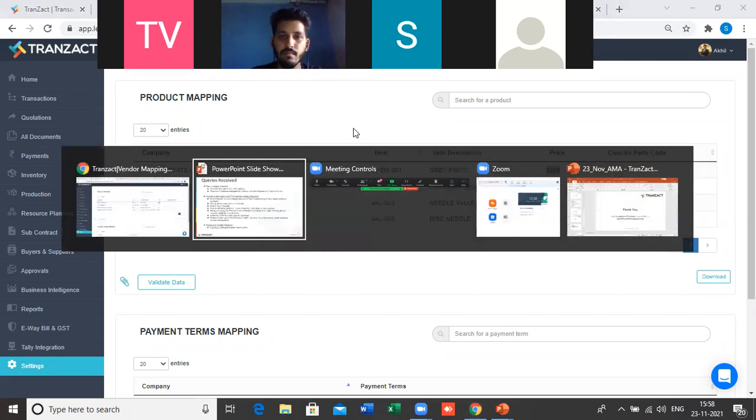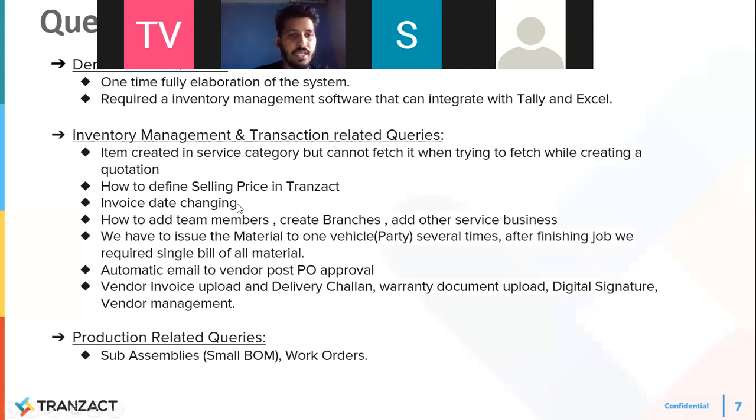Then third is the invoice date changing. I'm so sorry, we don't have the option to edit the invoice date once it is saved in the system, because the system is bound with the Indian GST laws, right? We have e-invoices and every single thing. You have to cancel it and then create a new invoice in the system, because in GST we also have to show all our cancelled invoices. That is why this option is not there in the system.